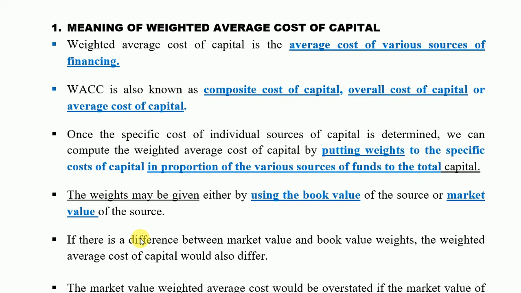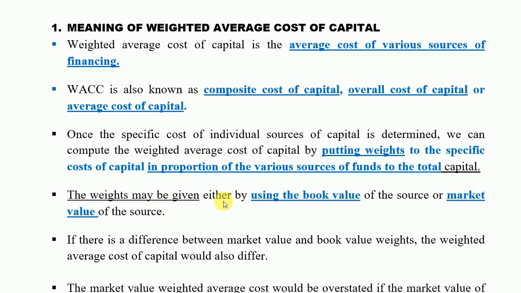First of all, what is weighted average cost of capital? Weighted average cost of capital is the average cost of various sources of financing. It is also known as composite cost of capital, overall cost of capital, or average cost of capital. Once the specific cost of individual source of capital is determined, you can compute weighted average cost of capital by putting weights to the specific cost of capital in the proportion of various sources of funds to the total capital.